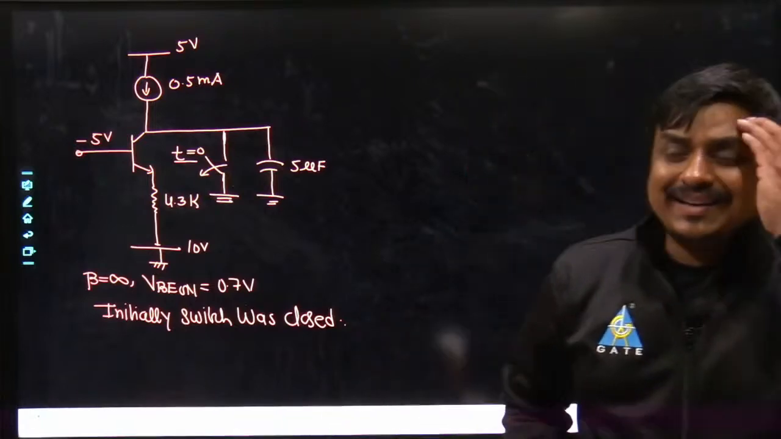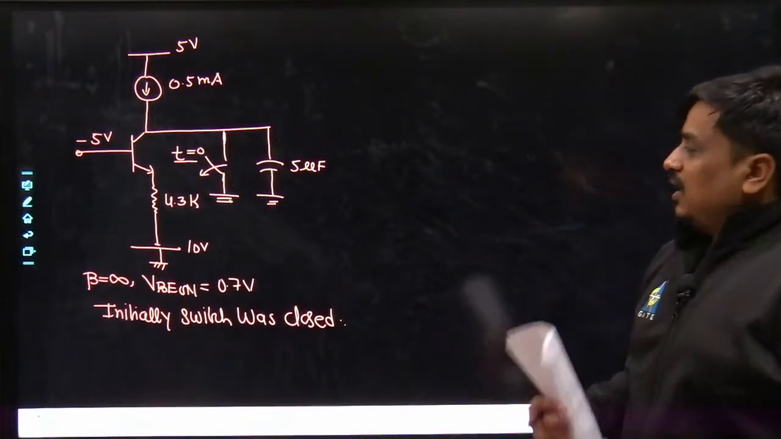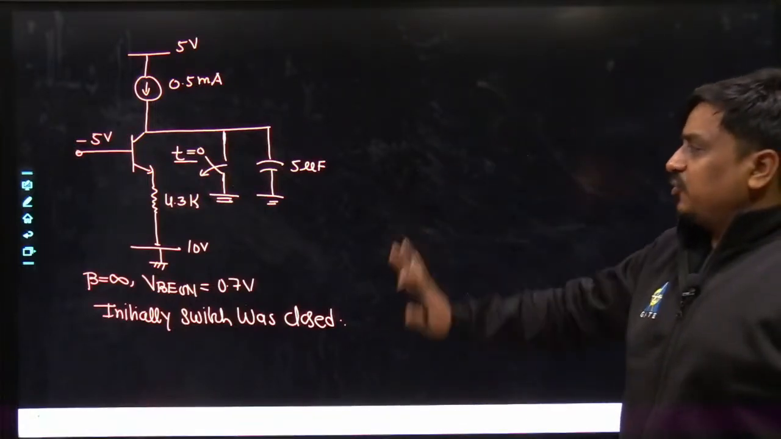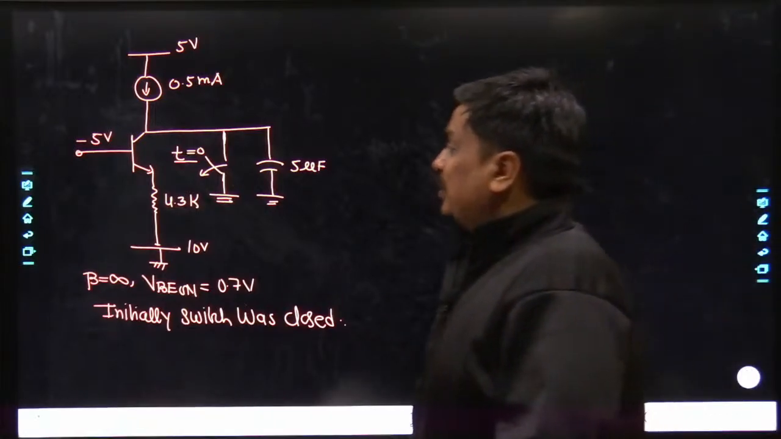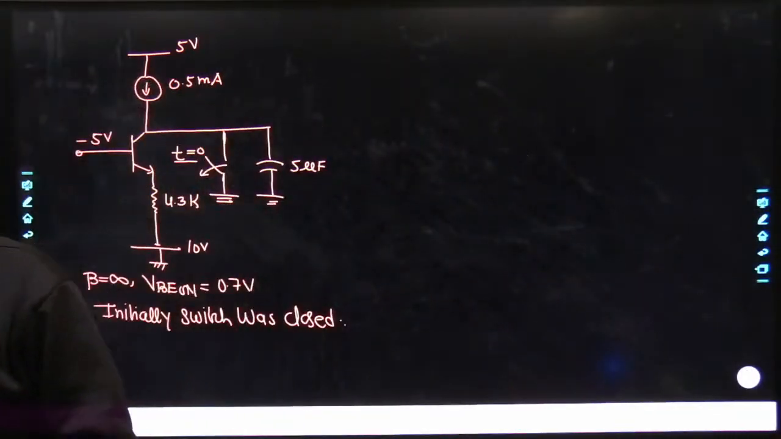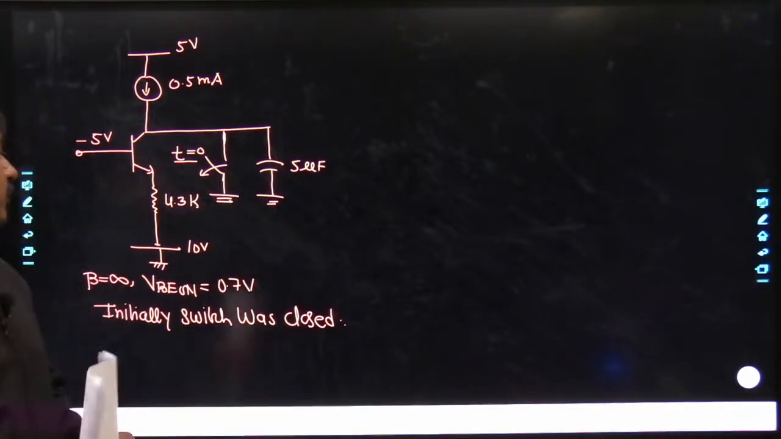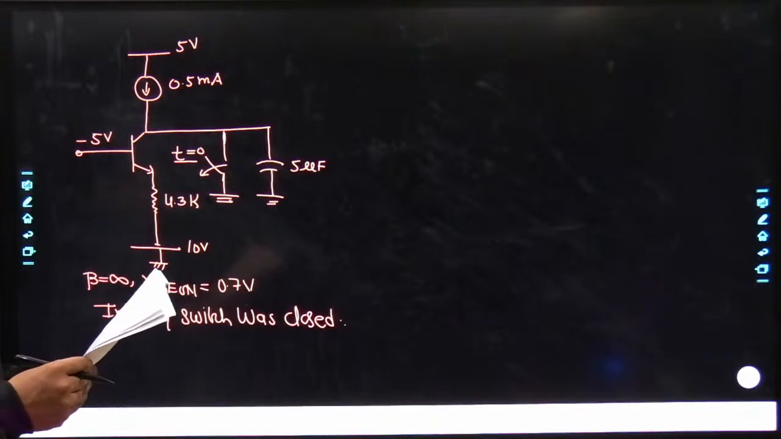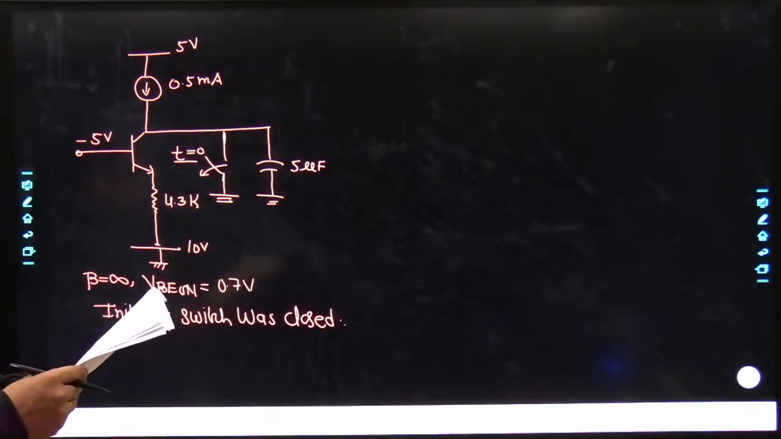But probably that image is not visible over the light board, so I'll keep it aside. I'll just focus on this problem, and the complete analysis will be done over this problem itself. It's 4.3, minus 5, minus 10, 0.55.